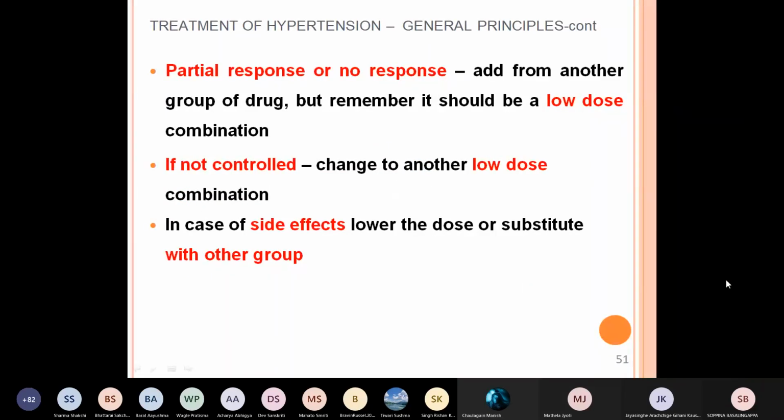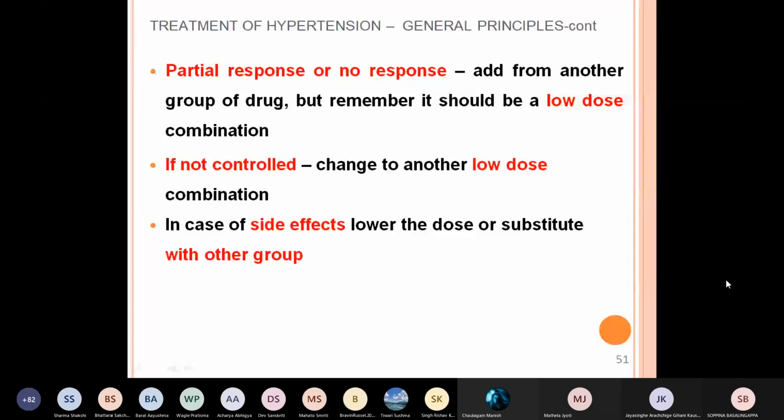So add from another group, then a low dose combination, where that drug should be in a small dose. If it is not controlled, change to another low dose combination, that means the third drug. In case of side effects, lower the dose or substitute with the other group.